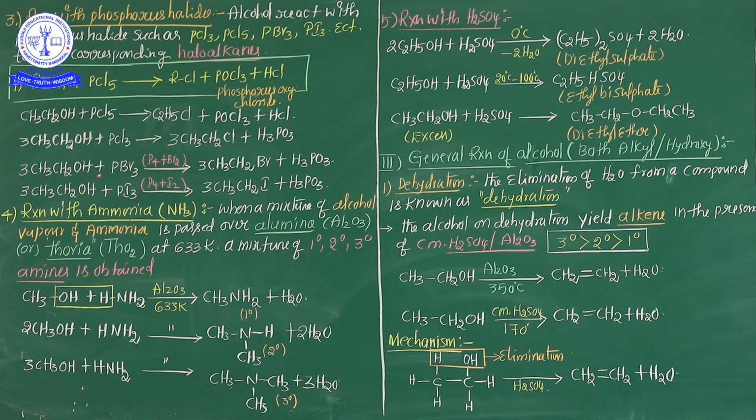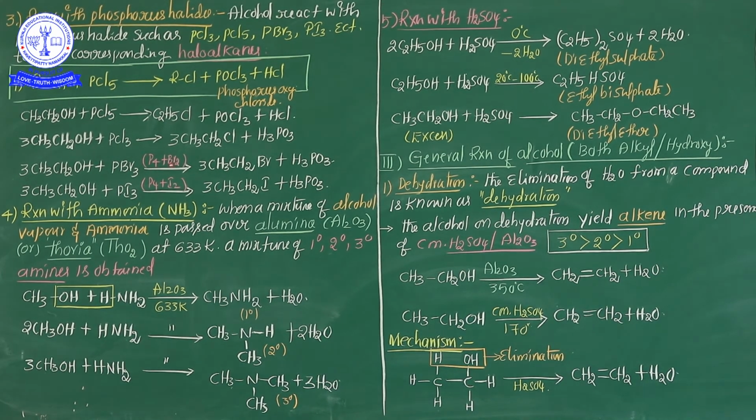One more example: PBr3 reacted with ethyl alcohol in the presence of red phosphorus and bromine. What is the product here? Ethyl bromide and phosphorus acid are formed. And one more example, phosphorus triiodide reacted with ethyl alcohol in the presence of phosphorus and iodine. Likewise, ethyl iodide and phosphorus acid are formed.